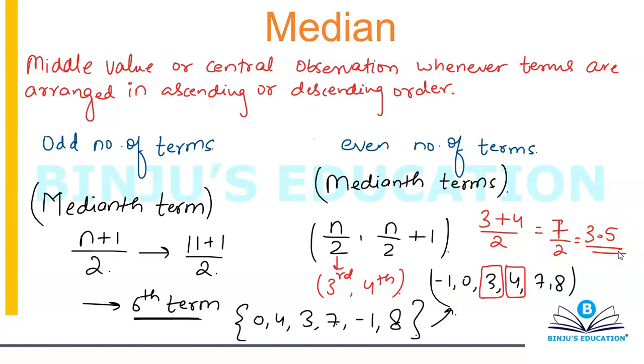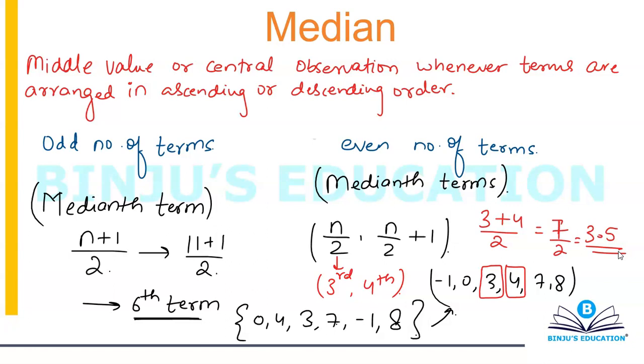So what is your median? Your median is 3.5. So I'm going to repeat this again. The relationship that we have is to calculate the median term. For an odd number of terms, the median term is n plus 1 by 2. For an even number of terms, the median terms are n by 2 comma n by 2 plus 1.